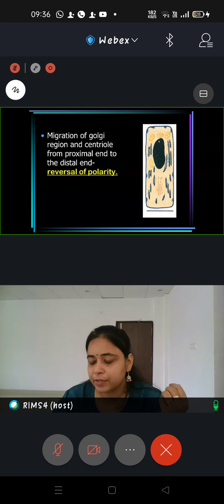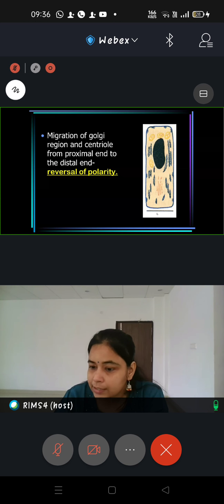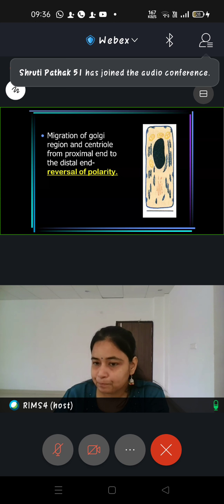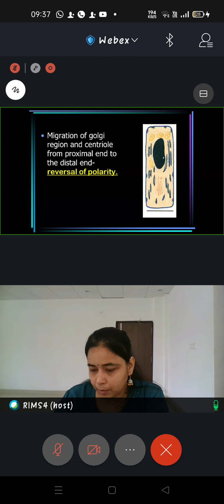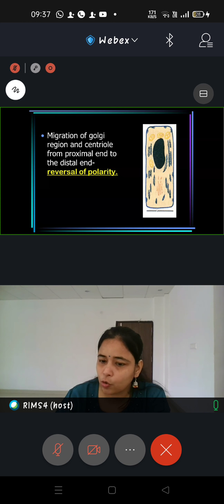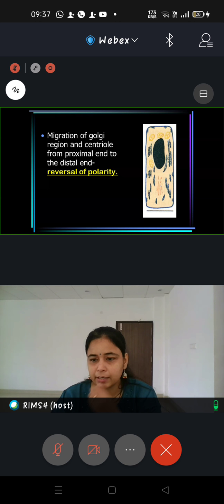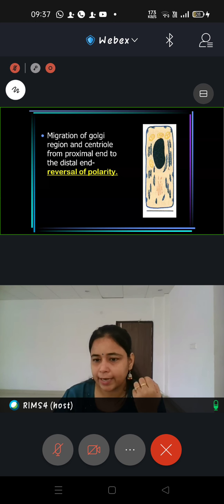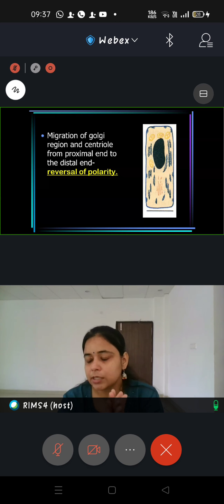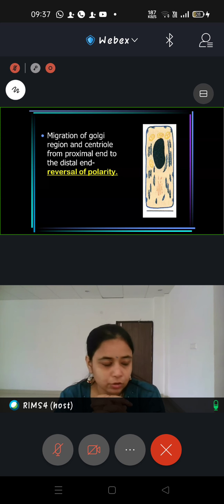Why? Because the polarity of the cell is determined by the placement of its nucleus, and it has to be towards the basement membrane always, if the cell is polar. If it is reversal of polarity, that means the nucleus is going away from the place where it is actually present, right? So that is called reversal of polarity and organization of organelles. So this is the organizing stage. Is it clear to everyone in the class? Please tell me so that we can go to the next step.